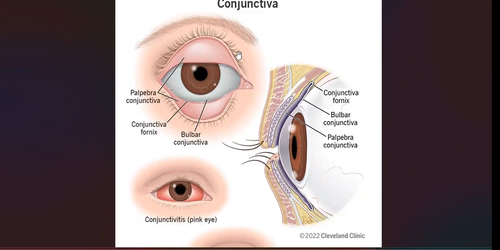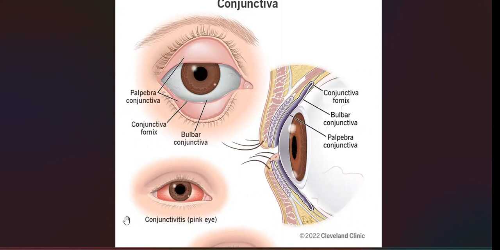So if you turn the eyelid, this is the conjunctiva. Here is also conjunctiva. So bulbar conjunctiva, palpebral conjunctiva, fornix conjunctiva. Basically, this is very helpful for our eyes.